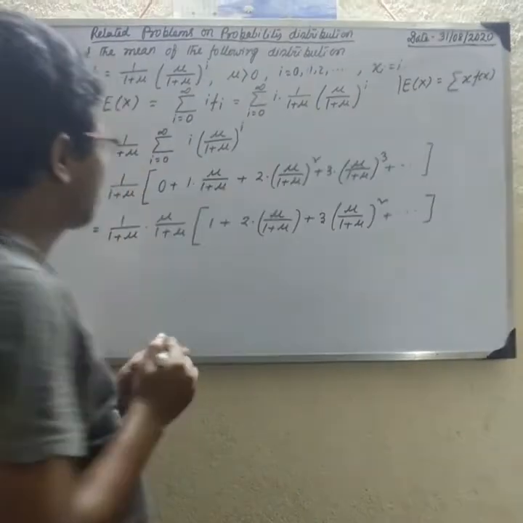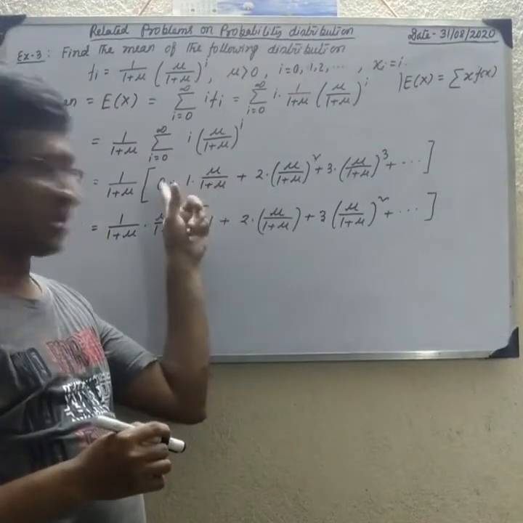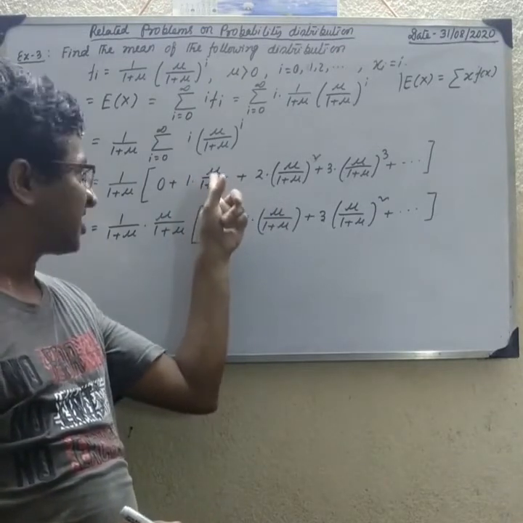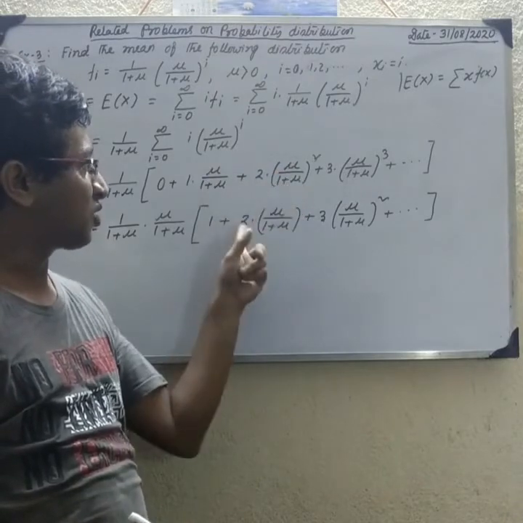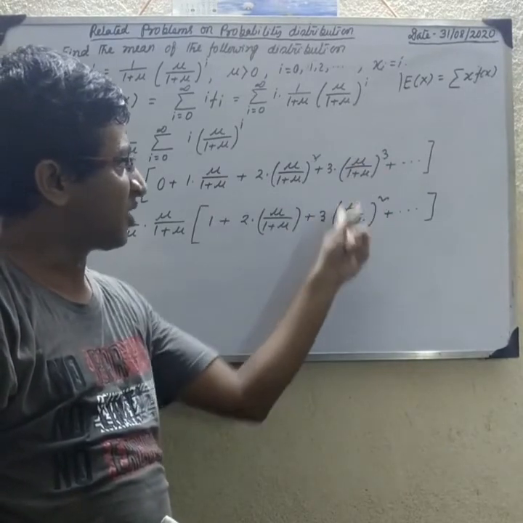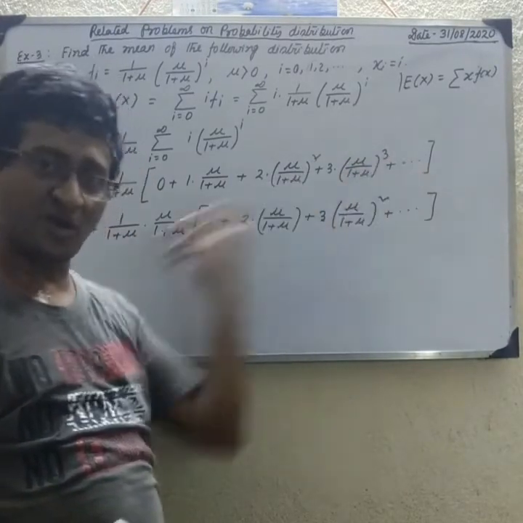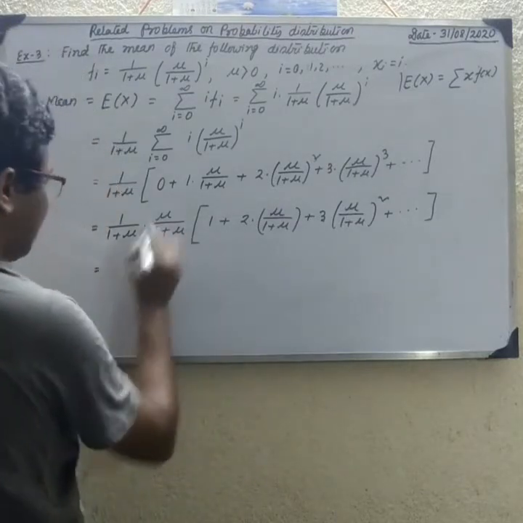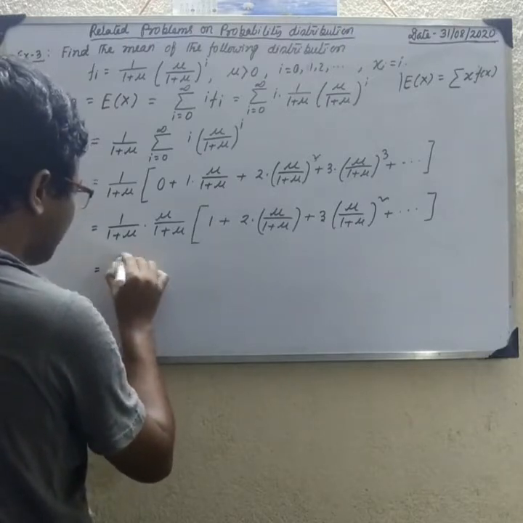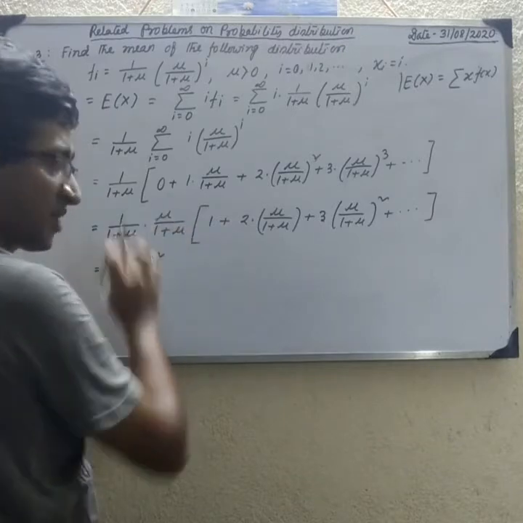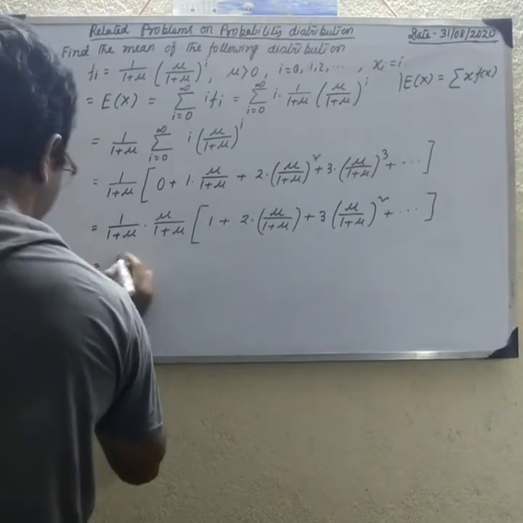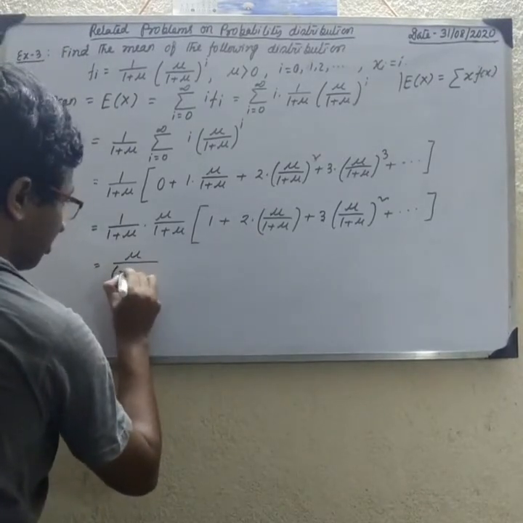The first term is 0, so no problem. So mu by 1 plus mu is common, and this term is 1, then 2 into mu by 1 plus mu whole to the power 1, then 3 into mu by 1 plus mu whole square. So this term is mu by 1 plus mu whole square.